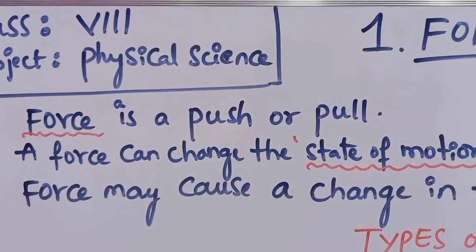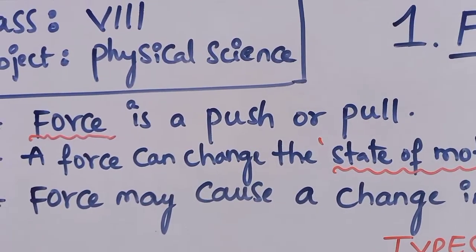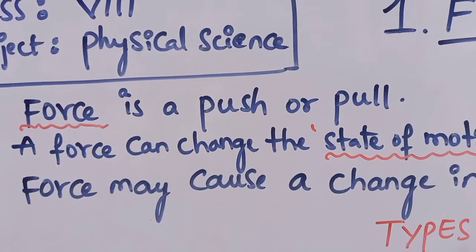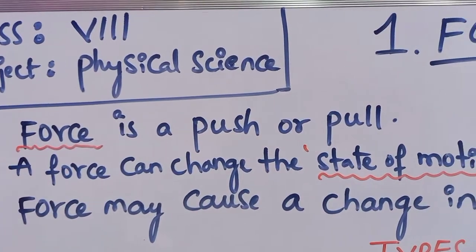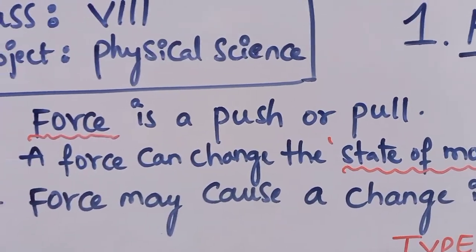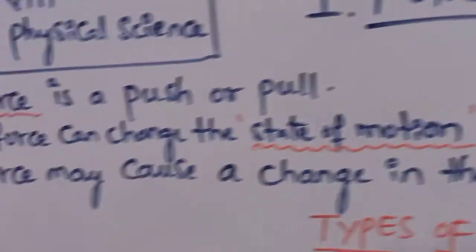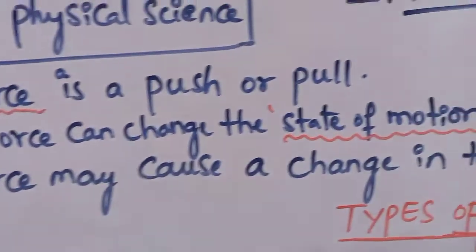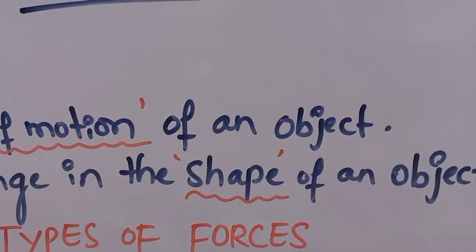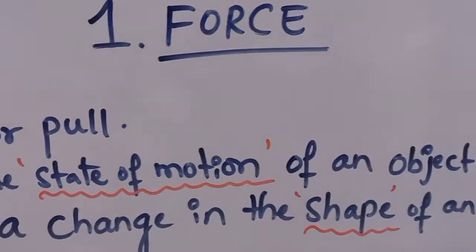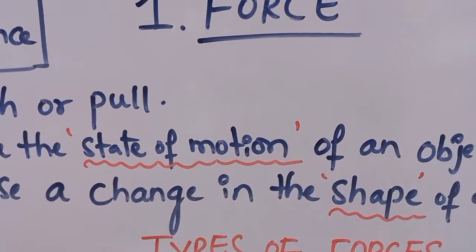Then what will happen to the object when we apply some kind of force on it? Either by pulling the object or by pushing the object, when we apply some force on it, what are the changes that occur in the object? A force can change the state of motion of an object. I have written two points here. A force may cause a change in the shape of the object. See the first one, I have underlined: the force can change the state of motion of an object.